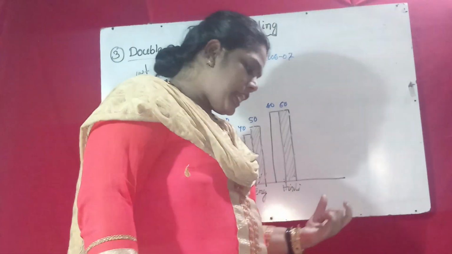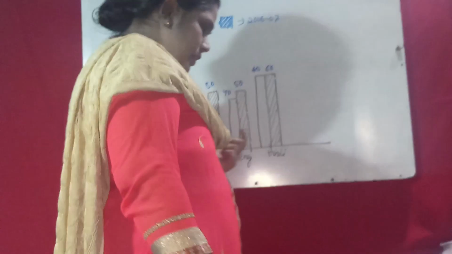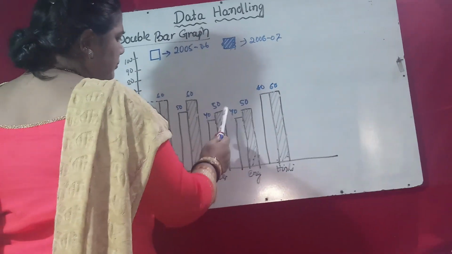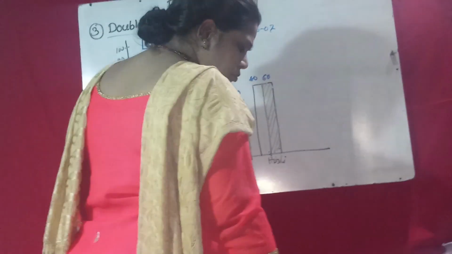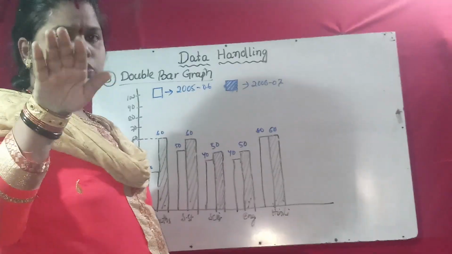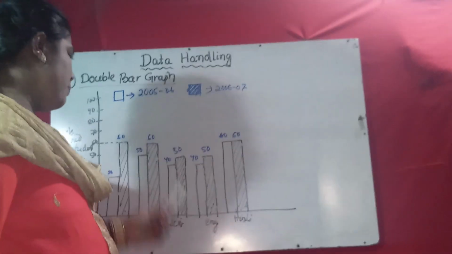In which subject has the performance deteriorated? Deteriorated means decreased. Here in this graph there is none, since 40 to 50 is no decrease. Then, in which subject is the performance at par? Par means the same, no increase and no decrease. It is 60 and 60, in Hindi. So this is the bar graph.